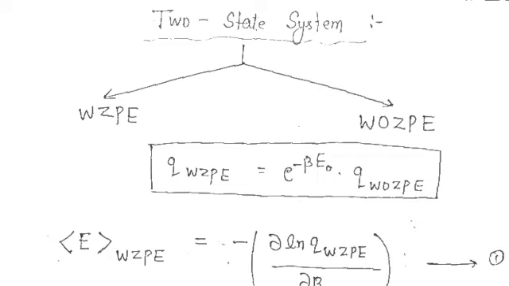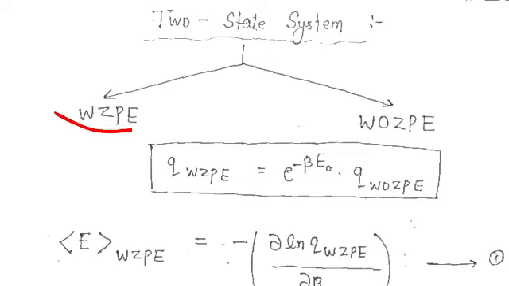So there are two possible systems, one with zero point energy and the other without zero point energy. And we know one expression that correlates the partition function with zero point energy and the partition function without zero point energy. So we are going to use this one.